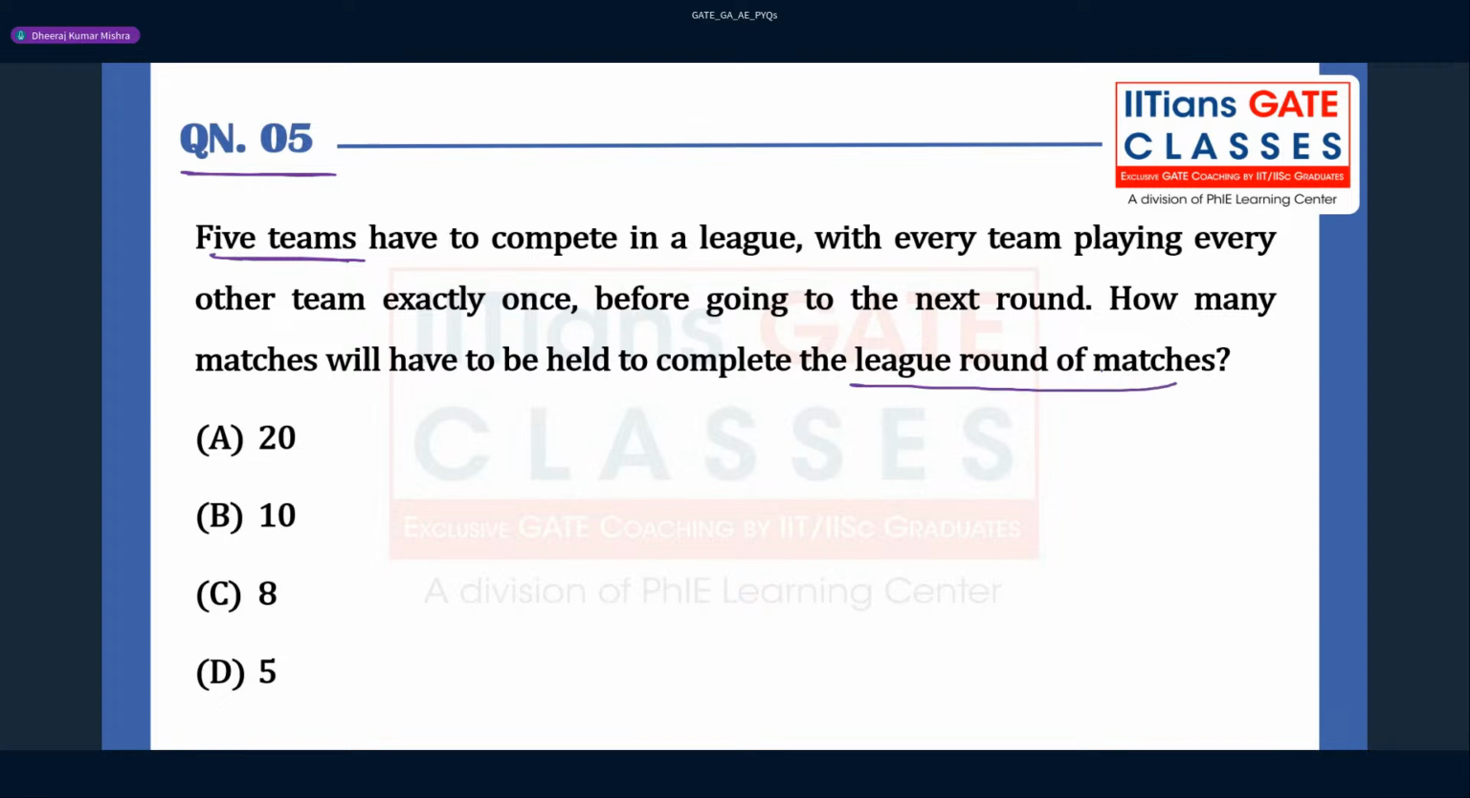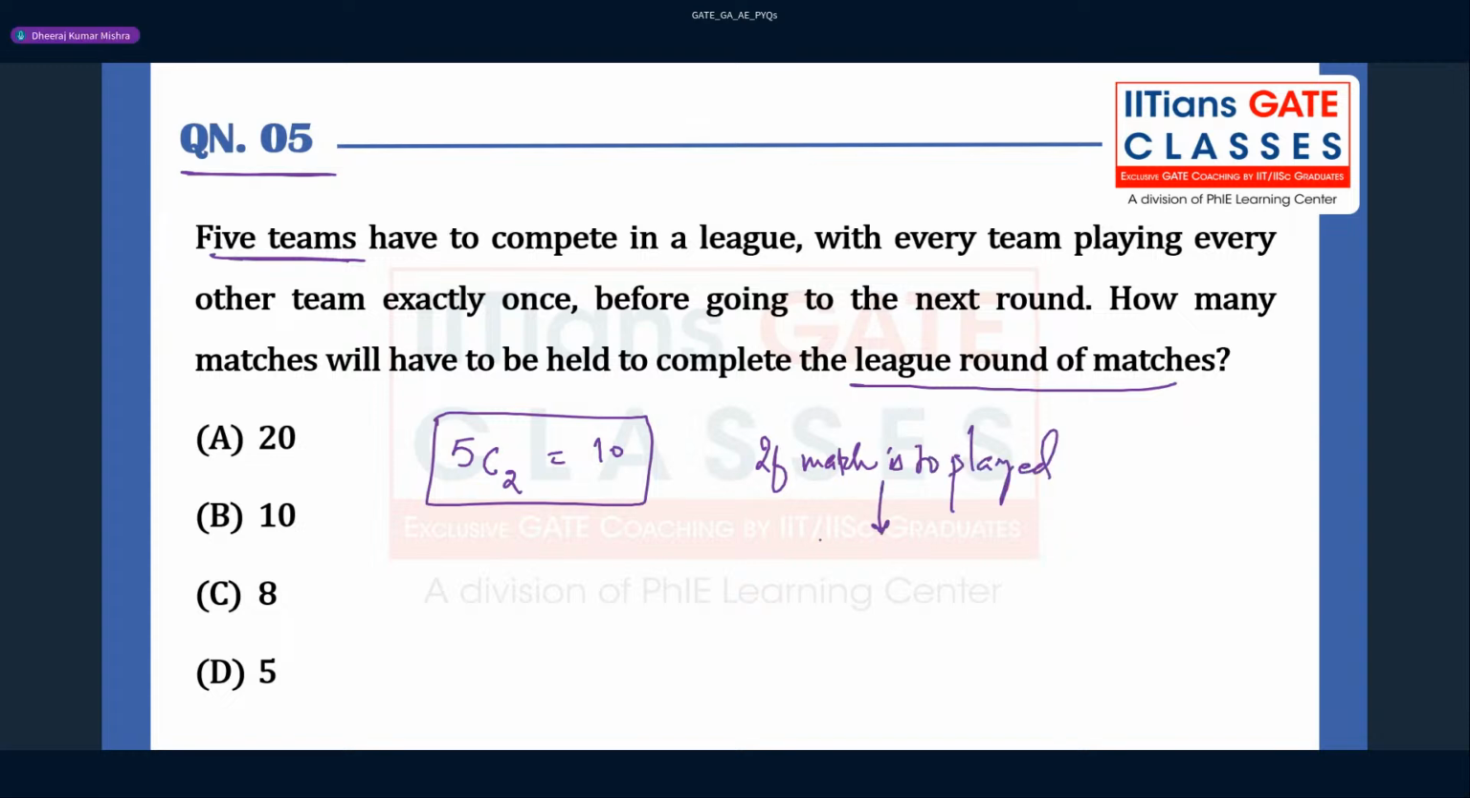How many matches will have to be held to complete the league round of the matches? At least two, out of 5. Okay, 2 teams are needed here, so 5C2, 5C2 is going to be 10, right? So what is the concept here? If a match is to be played, right?